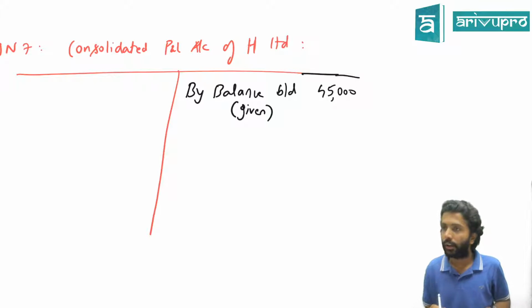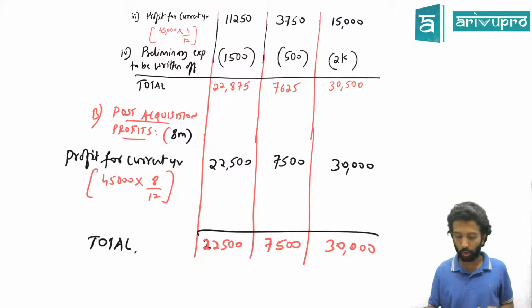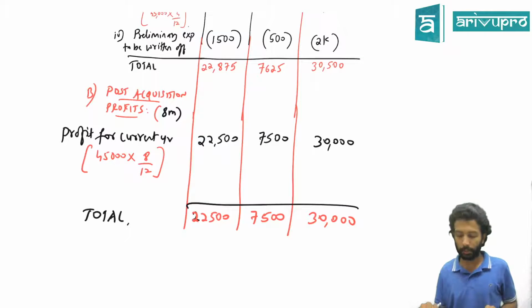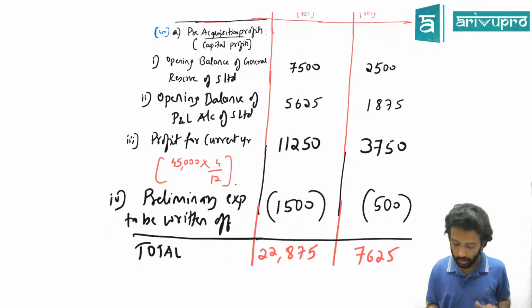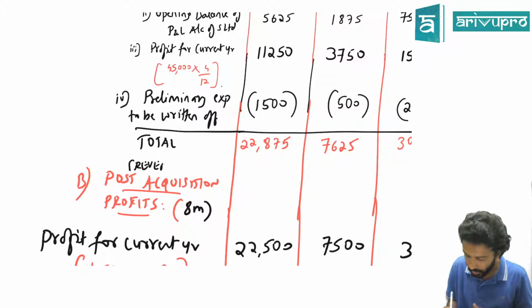Come to working note number 4. What did you get in working note number 4, part B? What is part B? Post-acquisition profit means, just as pre-acquisition profit you write as capital profit, post-acquisition profit you can write as revenue profit. That is what our study material calls it also. In bracket, you can write revenue profits.